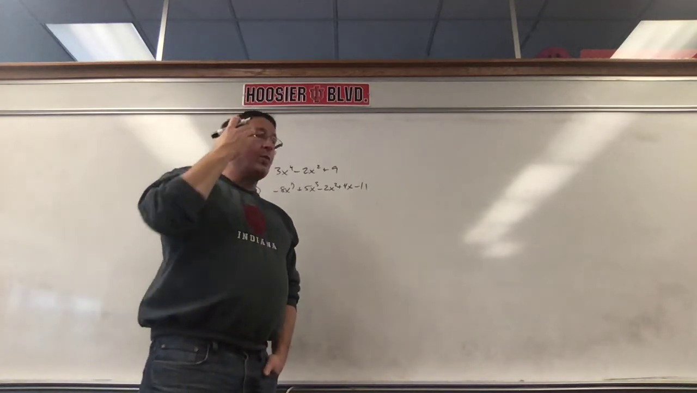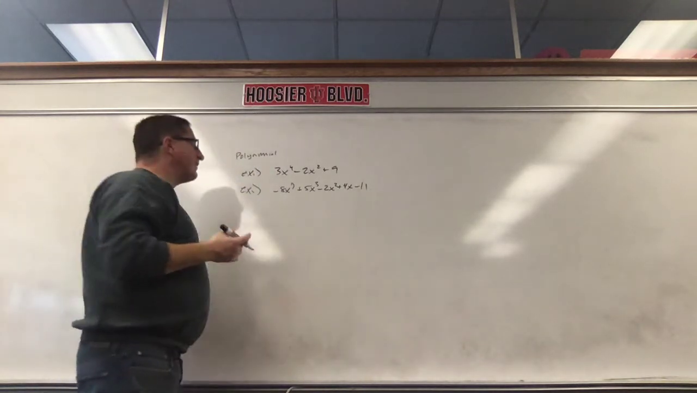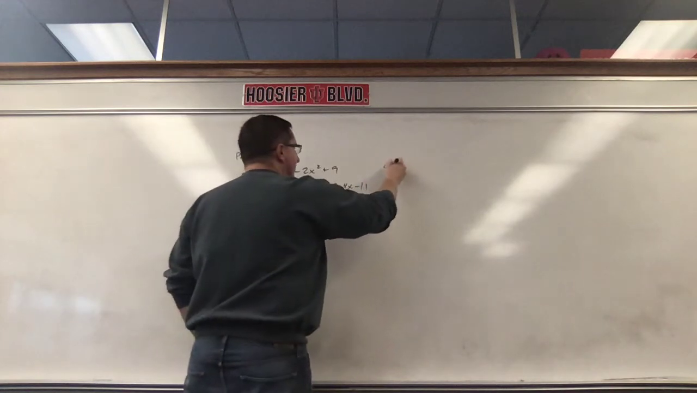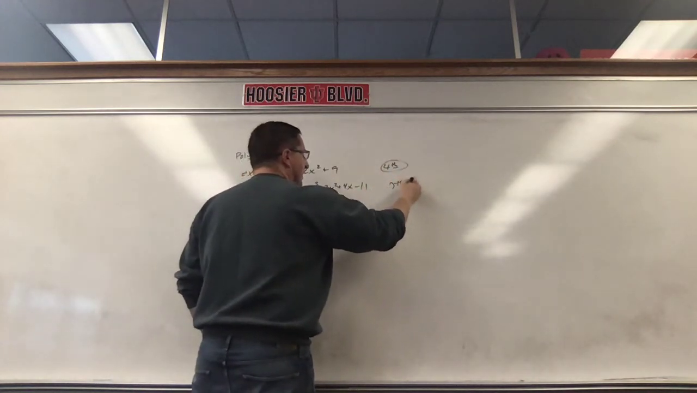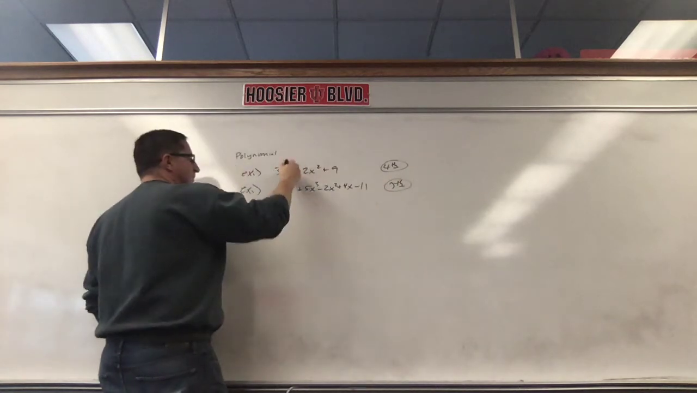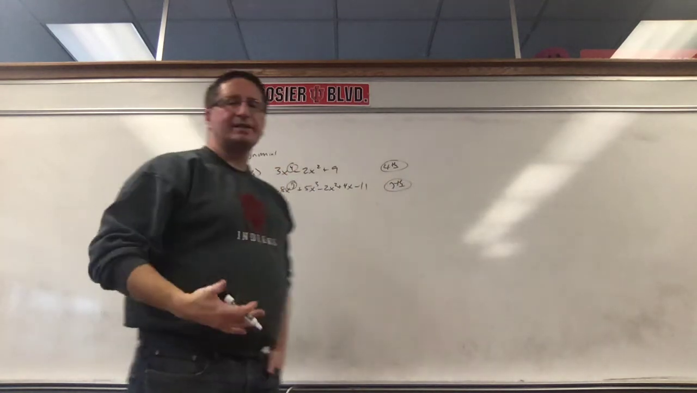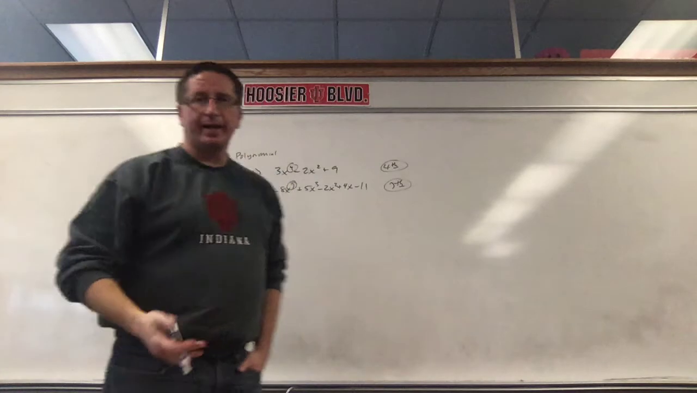Now, we talk about the degree of a polynomial. The degree of this polynomial would be fourth degree. The degree of this polynomial would be seventh degree. Degree is quite simply the highest exponent. Whatever the highest exponent is, that's the degree.